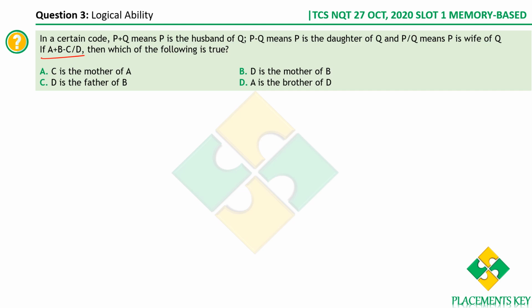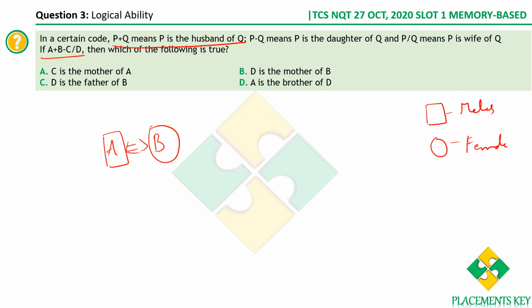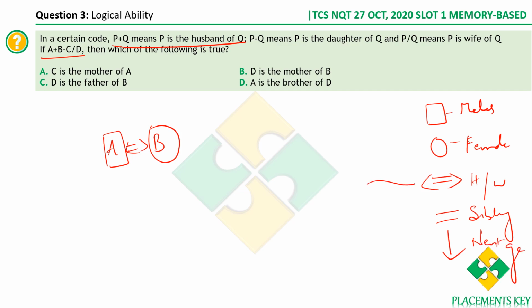So let's see. A plus B. What does A plus B mean? A is the husband of B. So the standard conventions are: this is for males, this is for females, this is for the husband-wife relationship, the equals sign is for the sibling relationship, and then we have this for the next generation. Since they were husband and wife, I'm using this symbol.